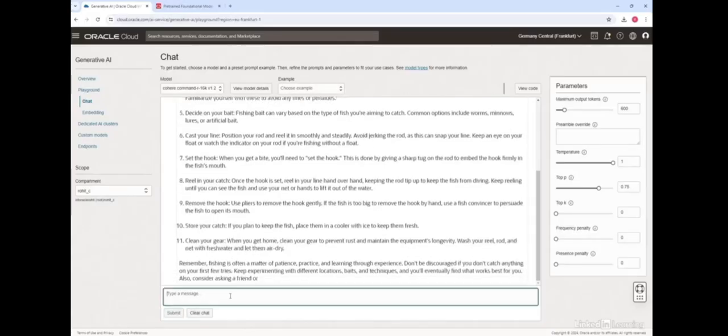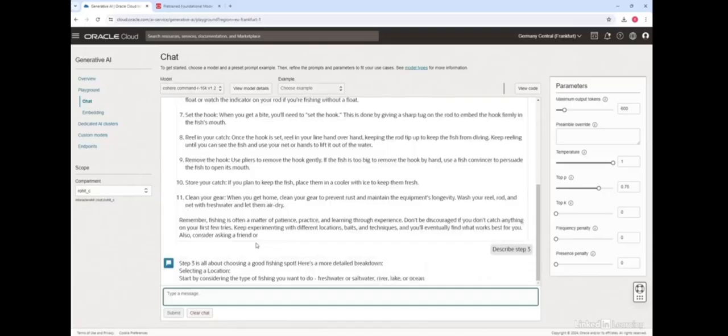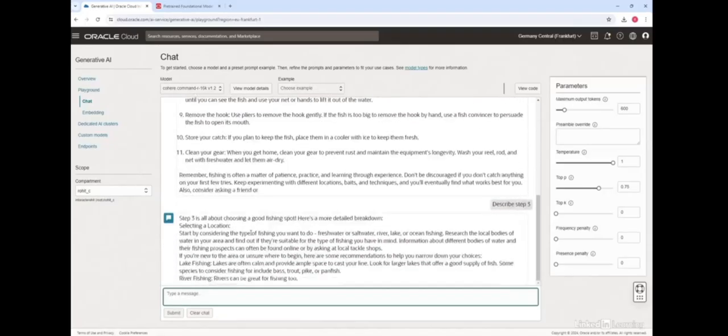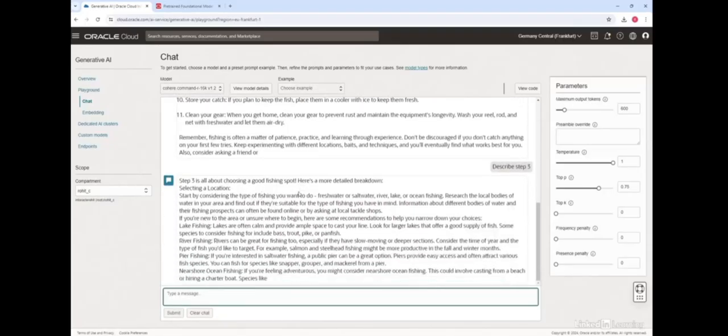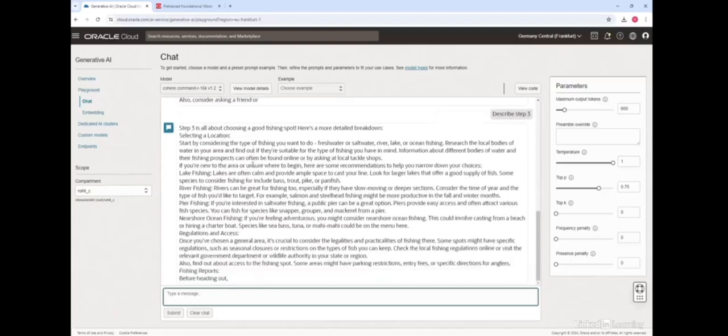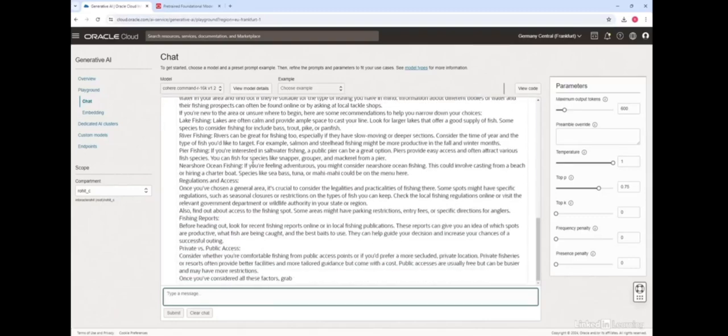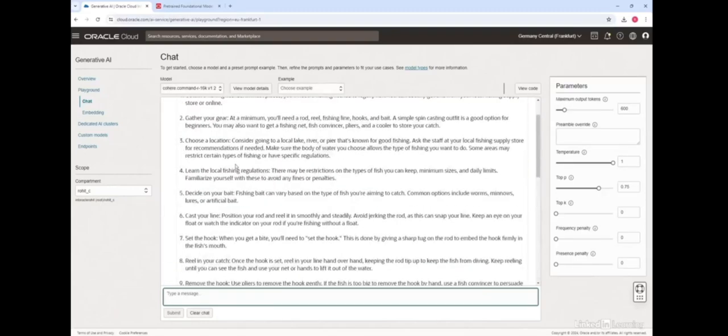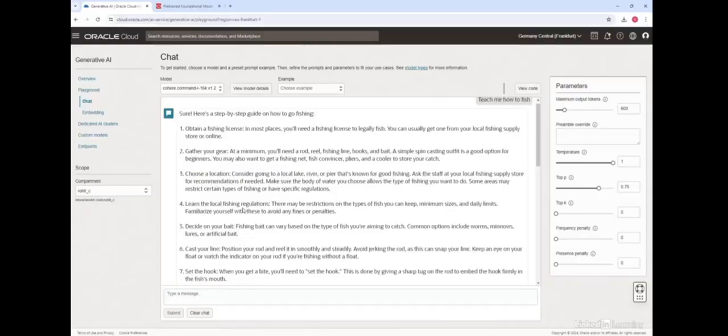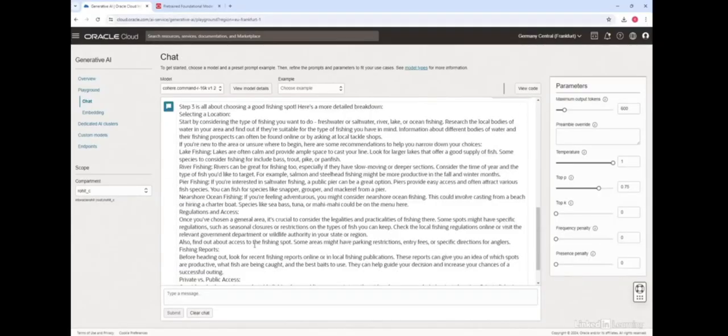So if I ask it to describe step 3, it basically remembers that, right? And step 3 is about choosing a good fishing spot. So once it stops generating, I can scroll up and show you. Step 3 is about choosing a location, so it gives me more detail about choosing the location.